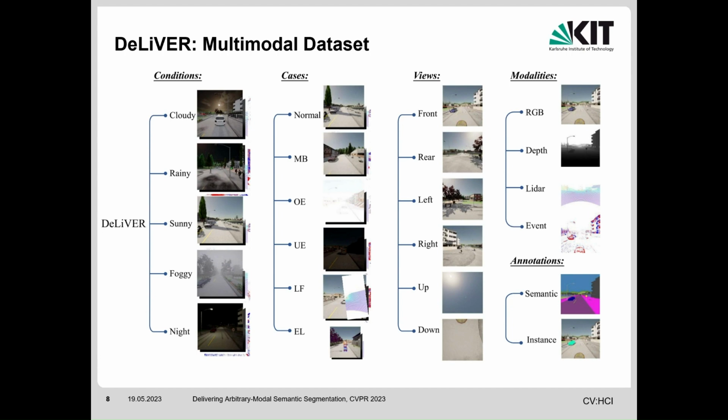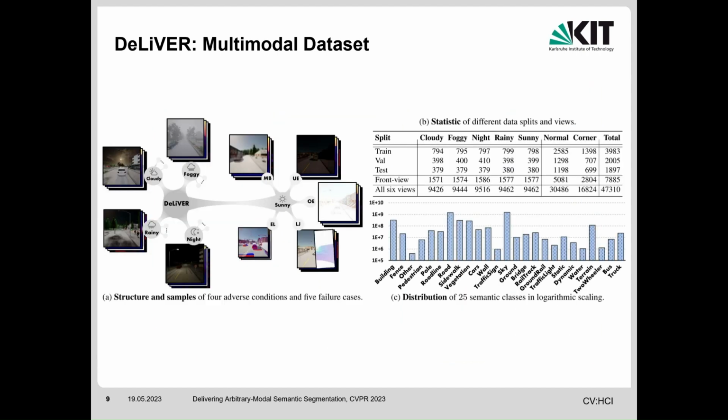For sensor failure cases, we consider motion blur, over-exposure and under-exposure for RGB cameras. Due to fixation issues or rotational axis eccentricity, we add random angular jitter and position jitter to the LiDAR sensor. Due to the circuit design, the resolution of event sensors is limited, thus we add a sensor failure case, event low resolution. Each sample of the dataset is annotated with semantic and instance labels. We mainly discuss the front view and the semantic segmentation task in this work. The other views and instance segmentation can be explored in the future.